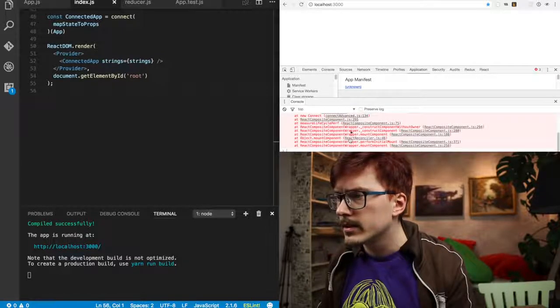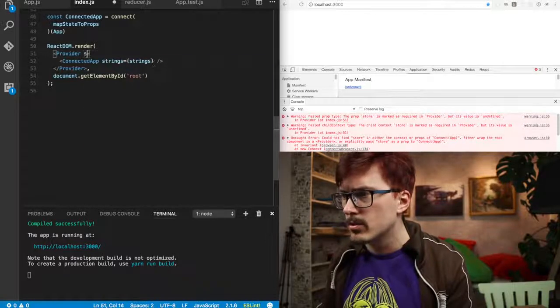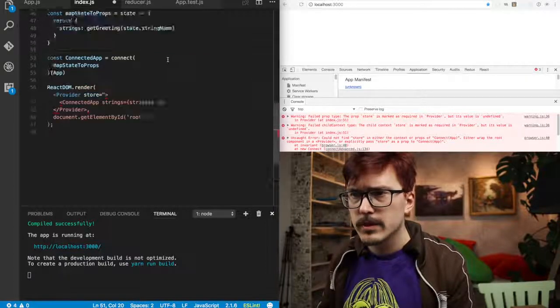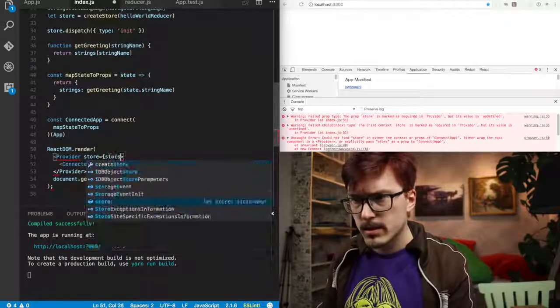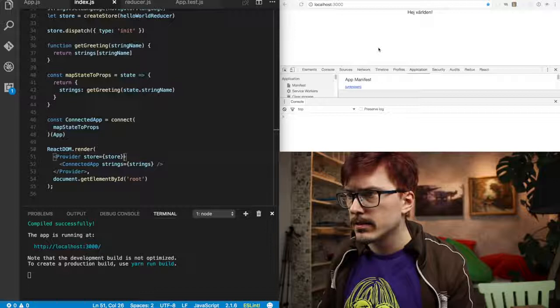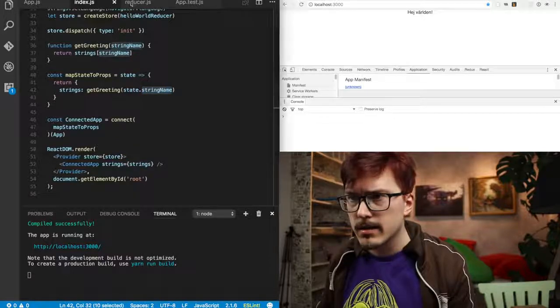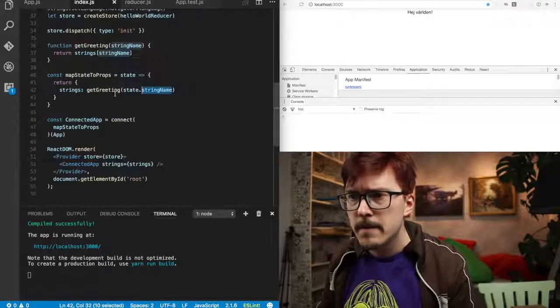Does that work? Yeah, but the provider needs to have a store. Is this how you do it? And I pass in the store like that. Oh. Okay. It's not completely tied together yet.